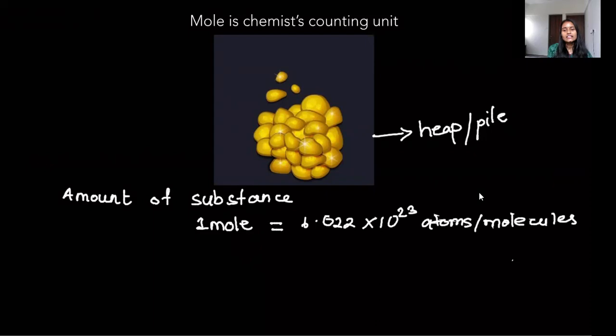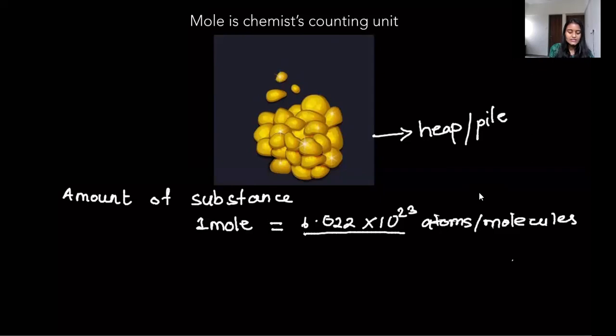So, अगर हम बोले कि आई एम आस्किंग अबाउट कार्बन एलिमेंट, तो 1 mole of carbon would contain these many atoms. If I am talking about water, so 1 mole of water would contain these many molecules of water.